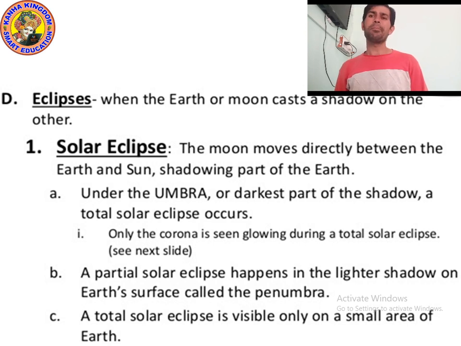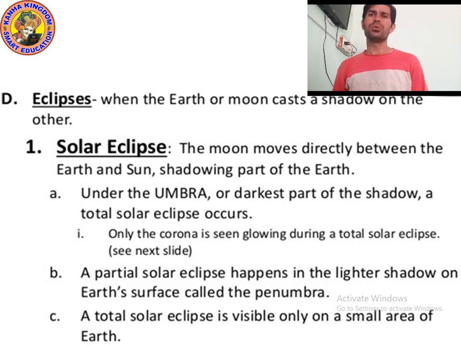But some part you cannot see, because the moon casts a shadow. That part is called the umbra. If the shadow is darkest, then we can say a total eclipse is happening.